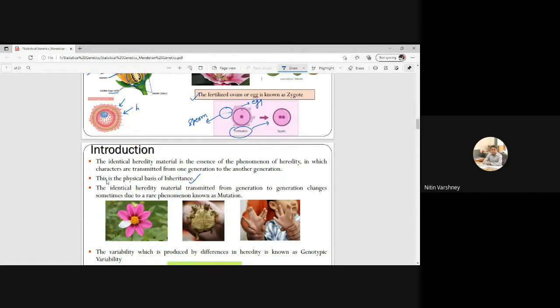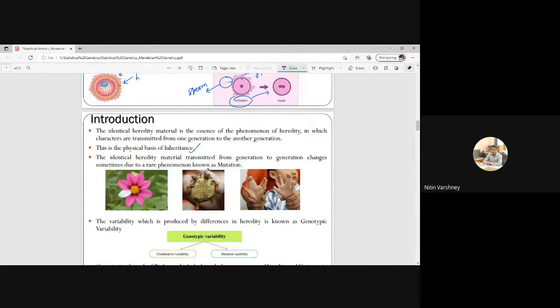But sometimes the identical hereditary characters or material transmitted from generation to generation change, due to a rare phenomenon that is known as mutation. Mutation is a very rare phenomenon in which our hereditary material will not go as such from the parent to the offspring. So see the example here. This is a plant example. This flower is red, having red petals, but due to mutation, the petal is white also.